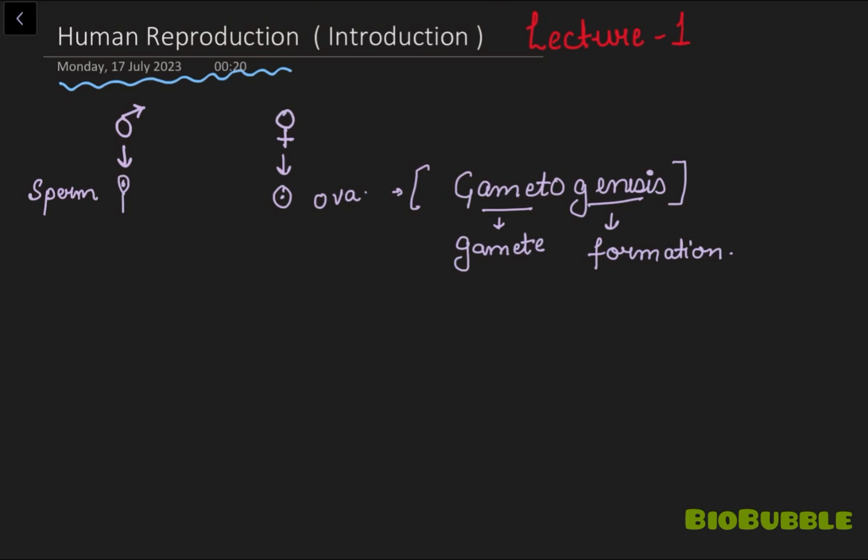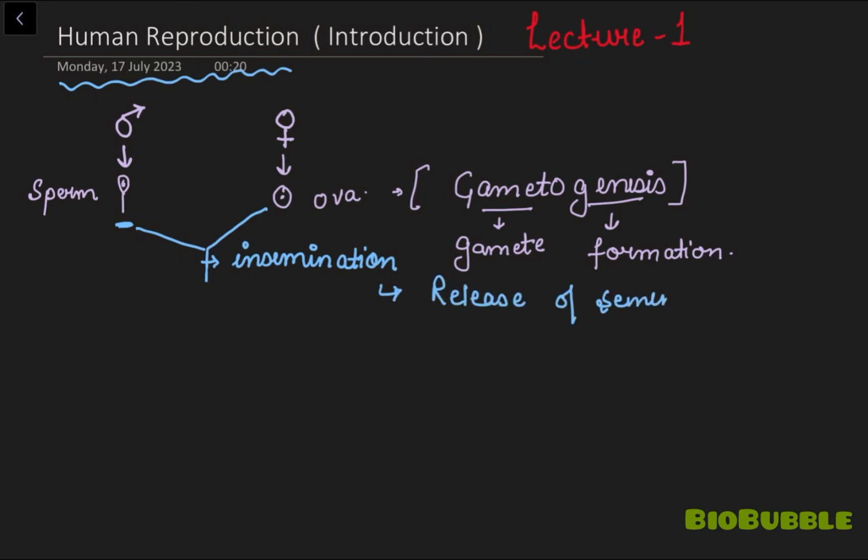Now the next event of human reproduction is that male will release his sperm in female genital tract, and this process is known as insemination. What is insemination, my dear students? In is for inside, semination is for release of semen inside female genital tract.